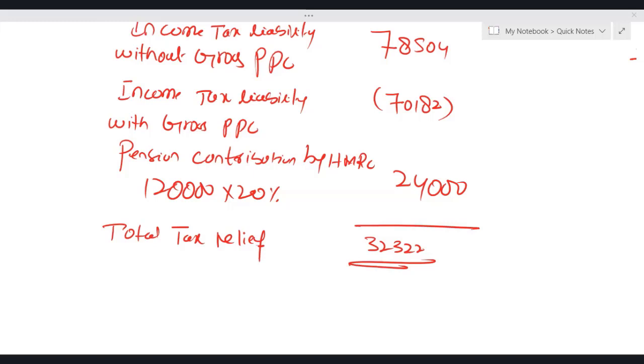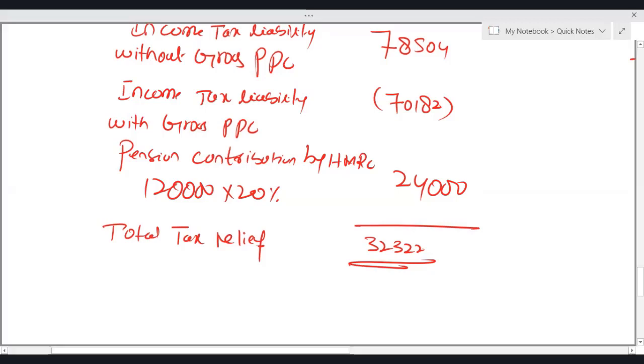Just let me bring the document. Just a minute.